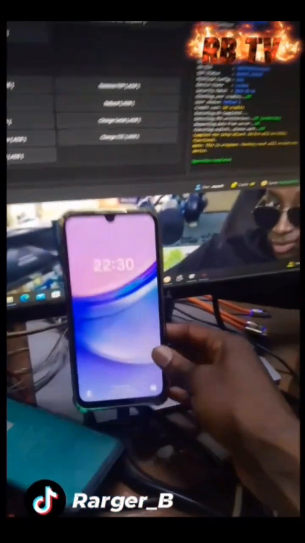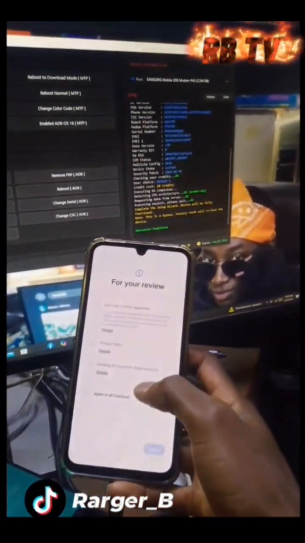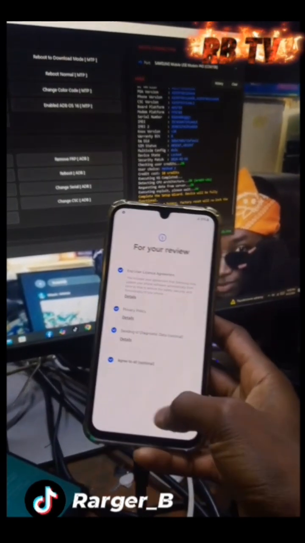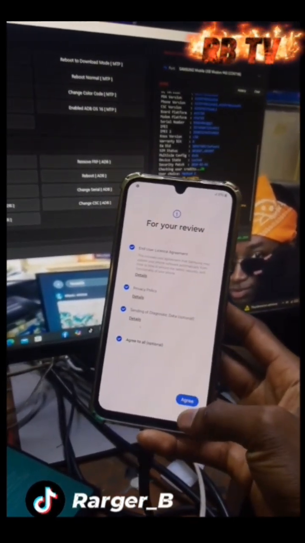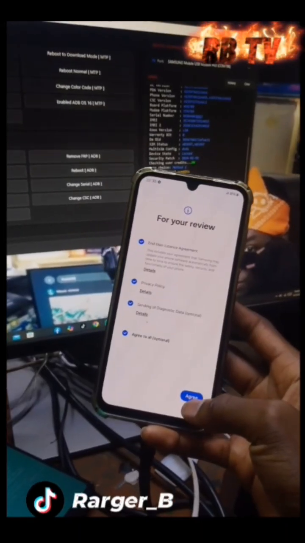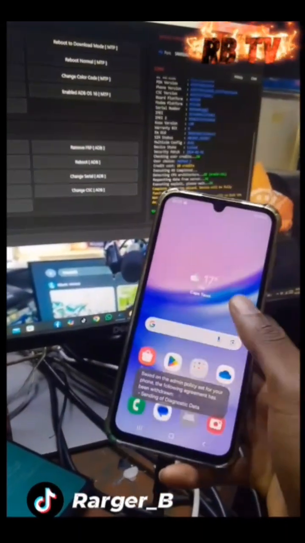As you can see, phone is done here. Do setup. As you can see, everything here is done. The phone is done.